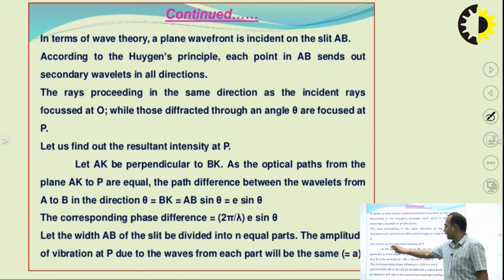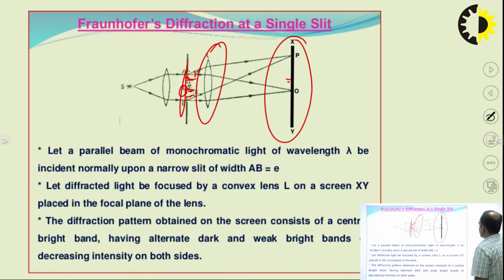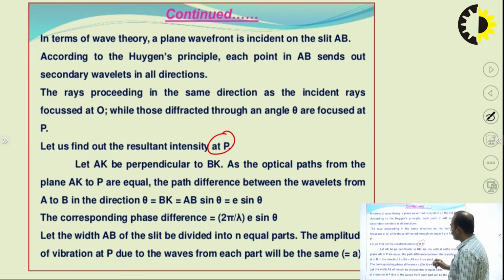So, let us find the resultant intensity at P. We are going to find the resultant intensity at this point P. For finding this resultant intensity, what do we have to find? We have to find the path difference.